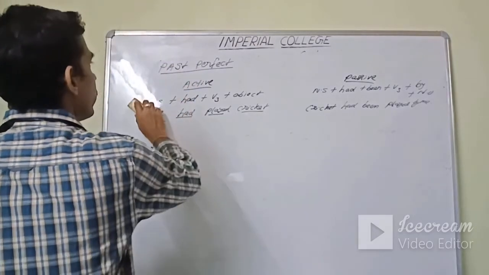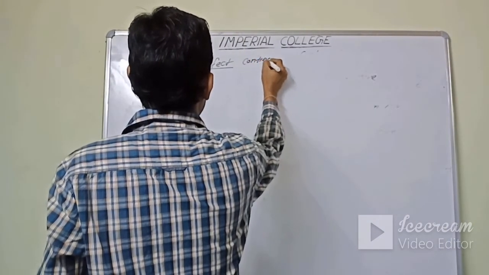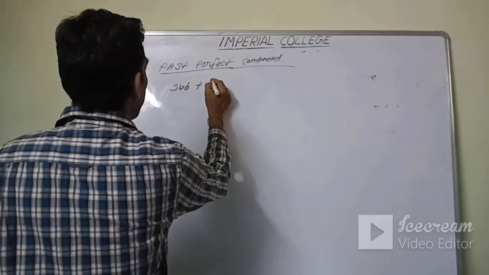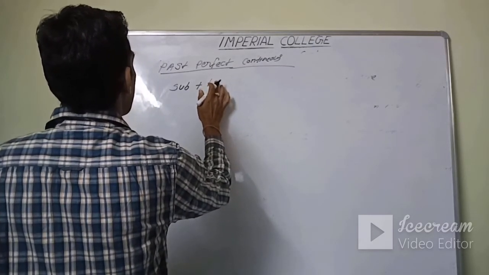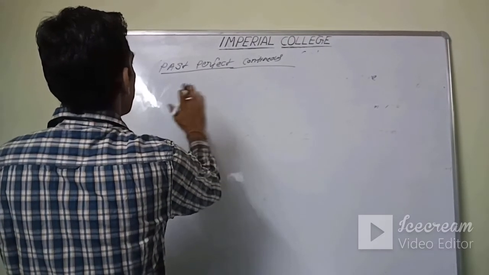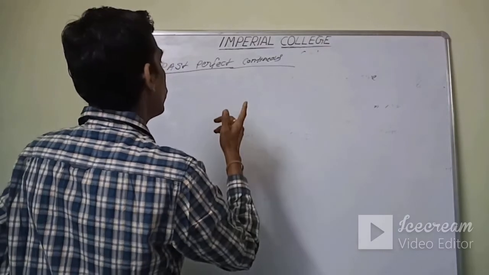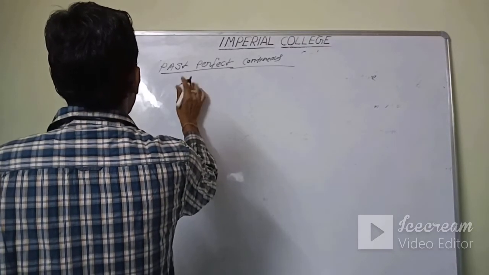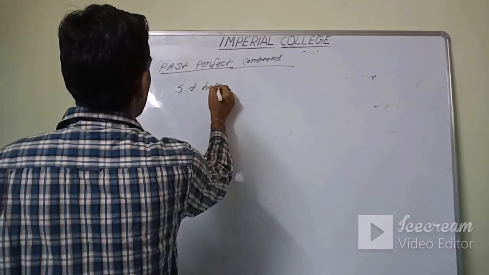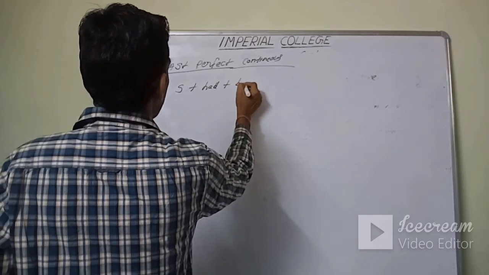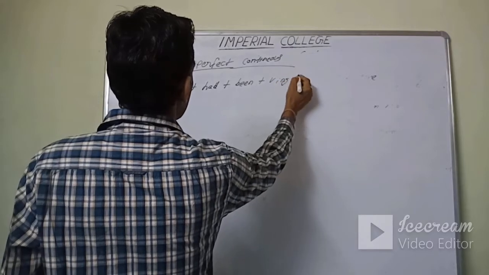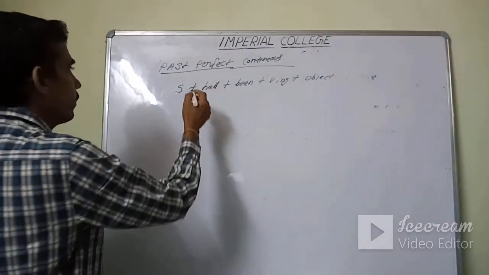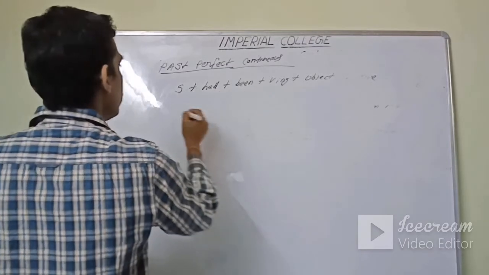Then the next one is past perfect continuous. The structure of the active form is subject plus had plus been plus VING plus object.